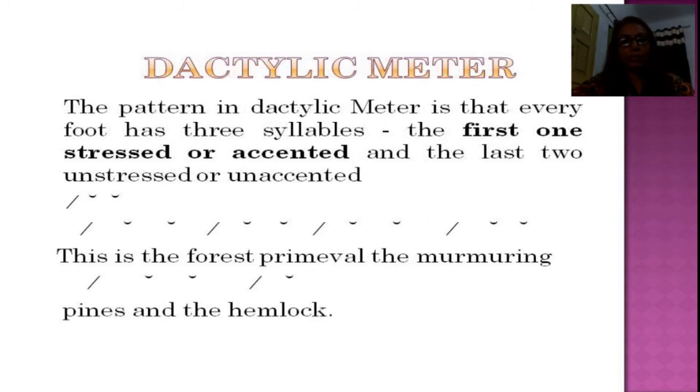Dactylic meter. The pattern in dactylic meter is that every foot has three syllables. The first one is stressed or accented, and the last two are weak, unaccented, or unstressed. This is the forest, the maple, the murmuring pines, and the hemlock.